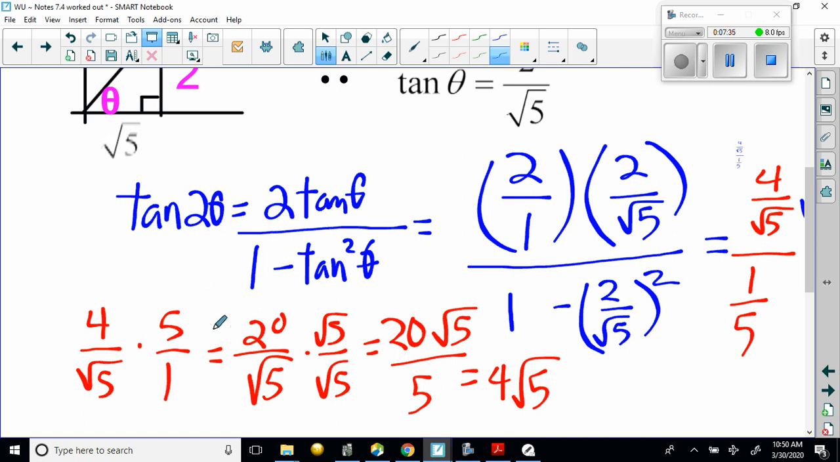So 4 times 5 is 20, and then root 5 times 1 is root 5. So 20 over root 5 will then get rationalized by using root 5 over 5. And that's going to be equal to 20 root 5 over 5, and the 20 over the 5 cancel into be 4. And so that's equal to 4 times root 5. That's your final answer.